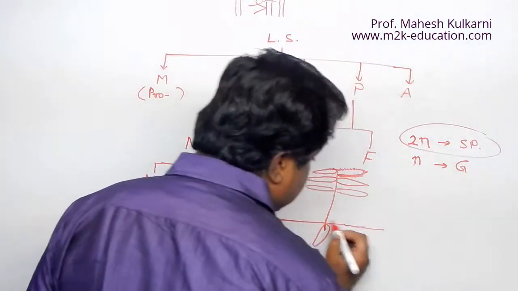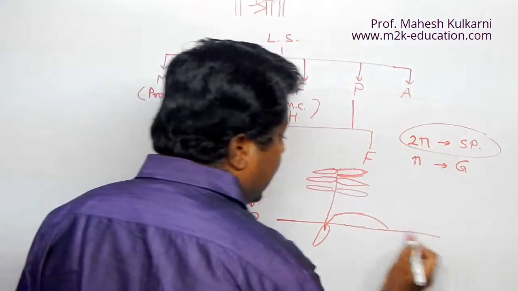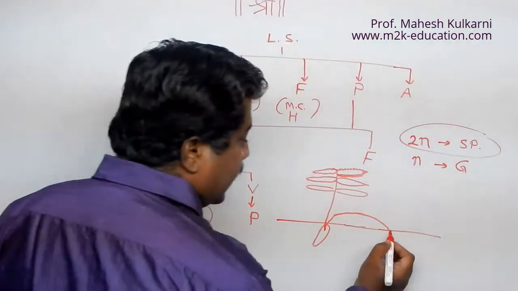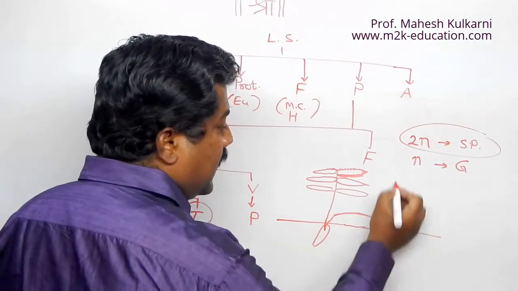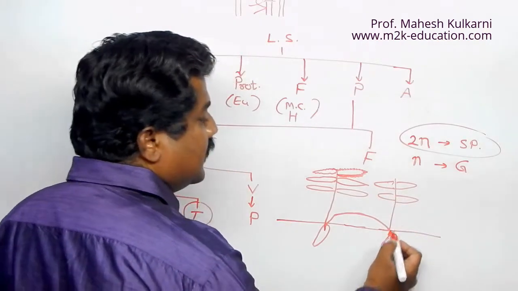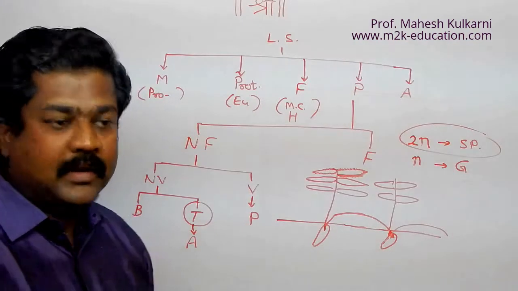Now the running root stem is also there, and it is going like this, where we get formation of new rhizoids. Then a new stem is also formed, and again we get this type of next plant. So like that the plant propagates. This is vegetative reproduction.